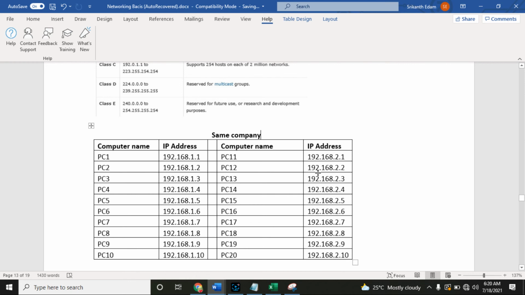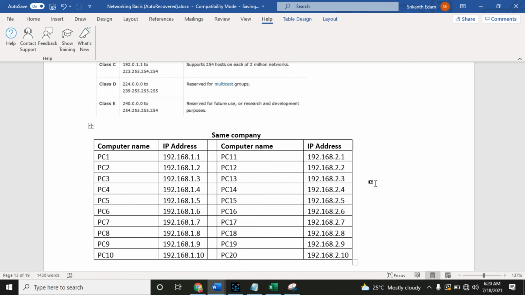If I want to share data between the devices of both networks, is it possible or not? It is not possible. If I use a switch, in a switch only one network can communicate. If I put these two networks in the same switch, the communication will not form. In a switch you can connect only one network.